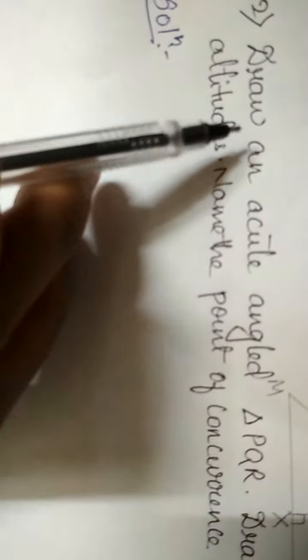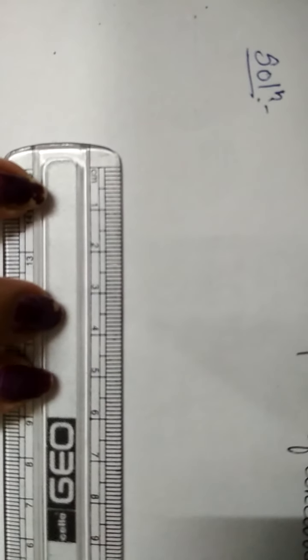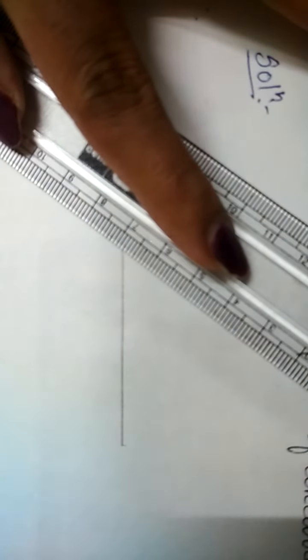Now we will move to the second question. Draw an acute angle triangle PQR. Draw all of its altitudes. Name the point of concurrence as O. First of all, draw an acute angle triangle, which means all the angles should be less than 90 degrees. Draw the base and then draw the triangle.